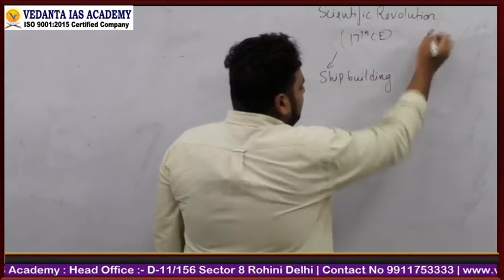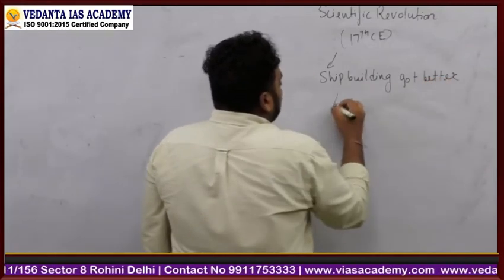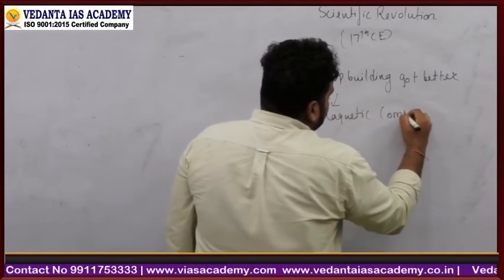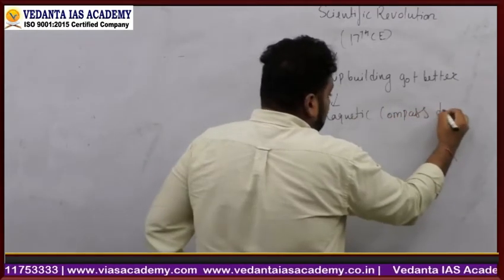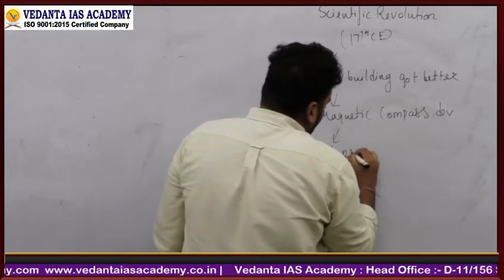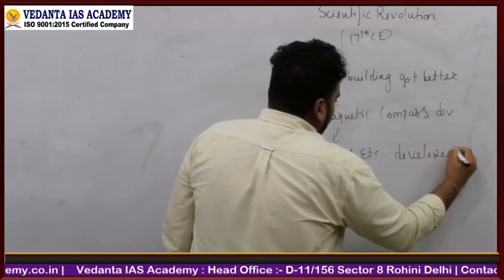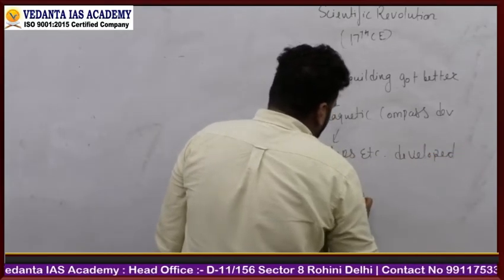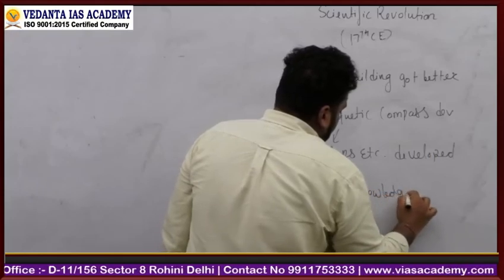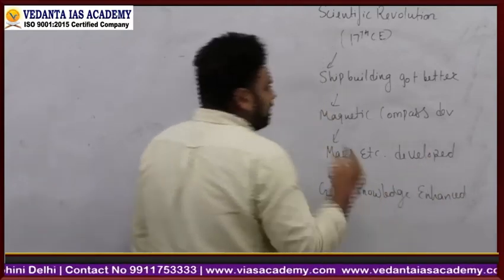Shipbuilding got better. Magnetic compass developed. साथ साथ में the maps etc. developed. Geographical knowledge enhanced, right?